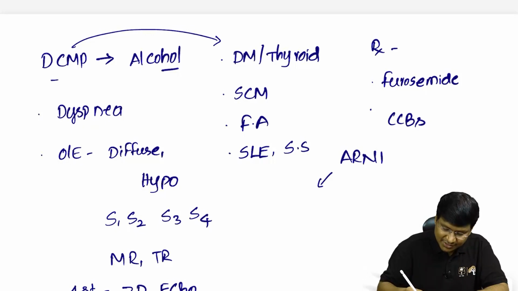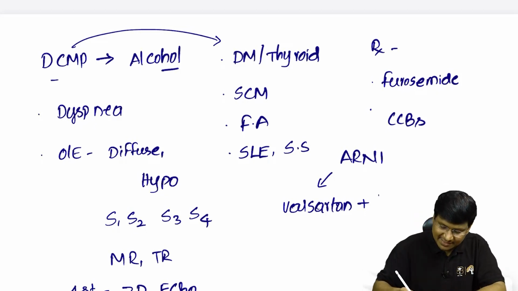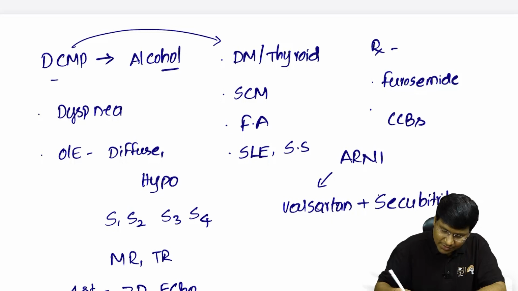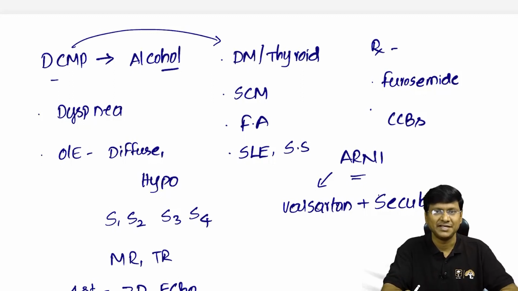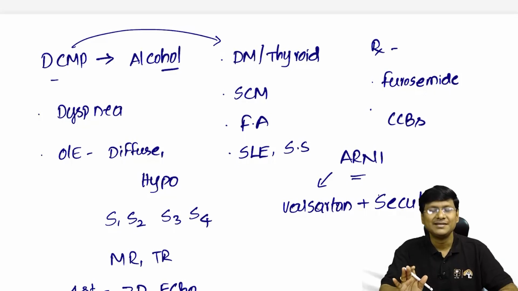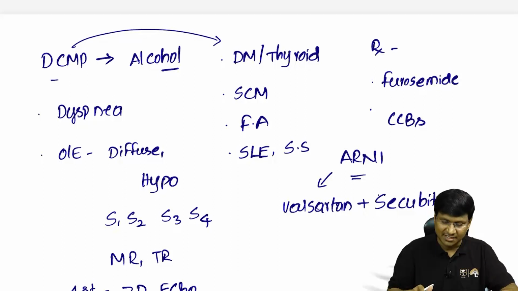Now, what is this angiotensin receptor blocker? The example is valsartan, right? And the neprilysin inhibitor is nothing but sacubitril. Okay, so valsartan plus sacubitril. So this is your ARNI, which is given in the treatment of dilated cardiomyopathy, which helps in improving the ejection fraction of the individual. So this is about the dilated cardiomyopathy, right? The drugs that should be avoided are calcium channel blockers.